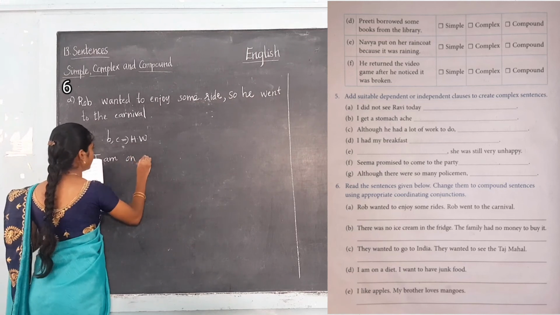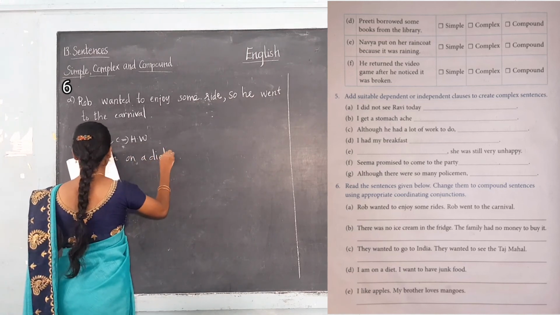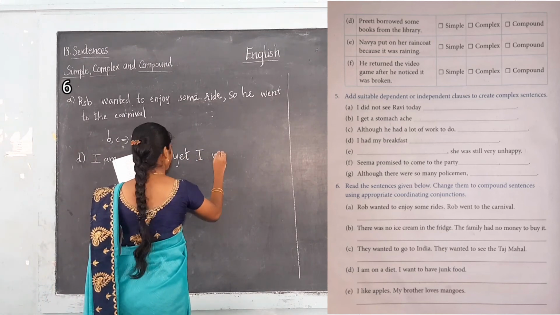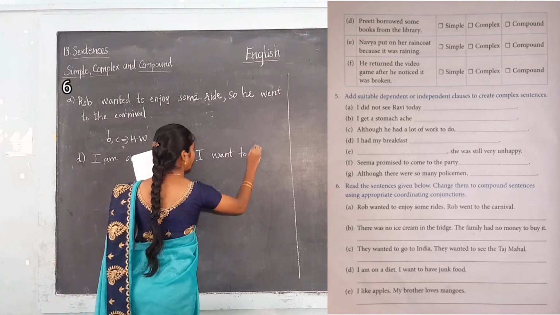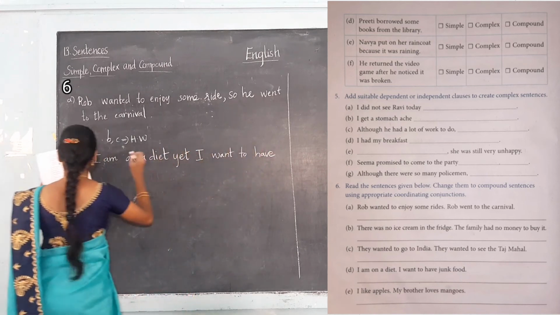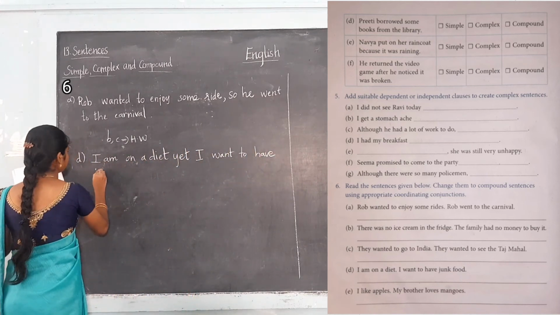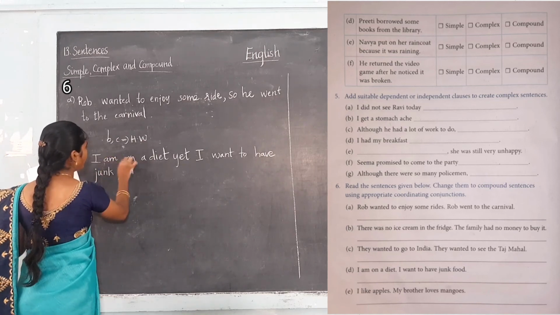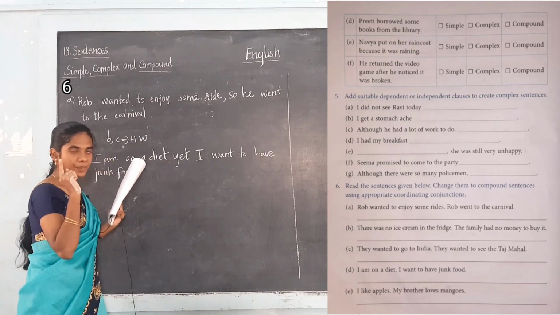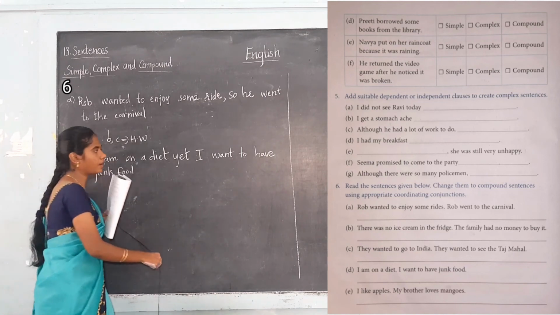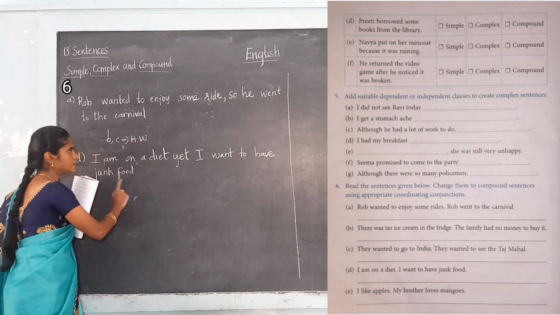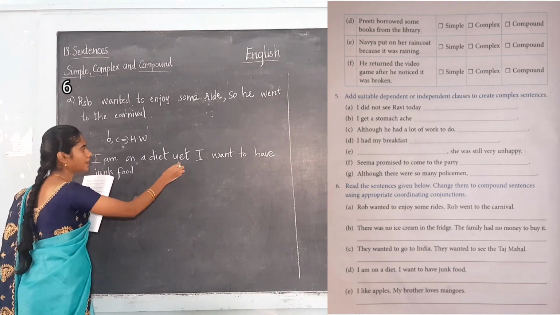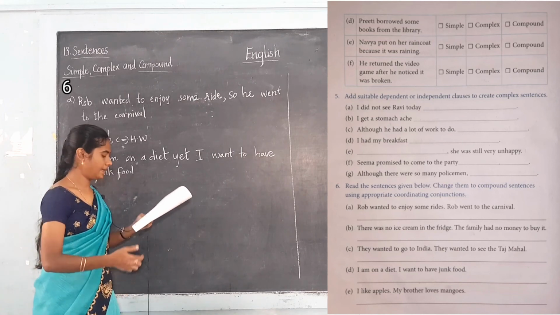I am on a diet, yet I want to have junk food. I am on a diet is independent clause one. And what's the next independent clause? I want to have junk food. It's the second independent clause. These two clauses are joined by the coordinating conjunction, that is, yet.